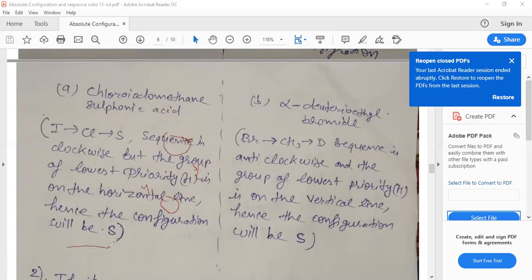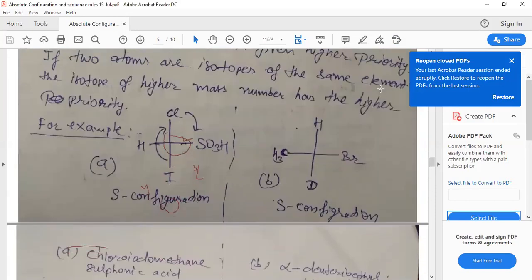Okay, but before the next example, H, CH3, Br. The D and H have the same atomic number, but they are isotopes. Deuterium has the higher mass number.